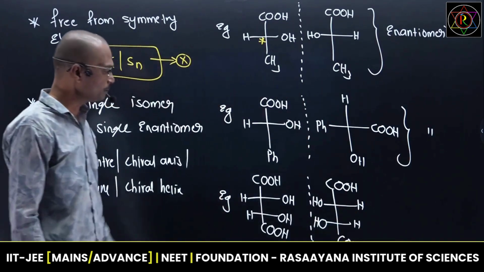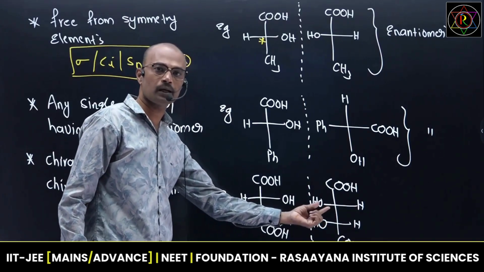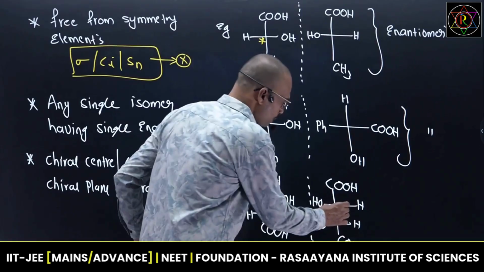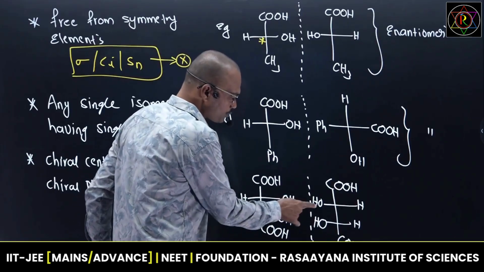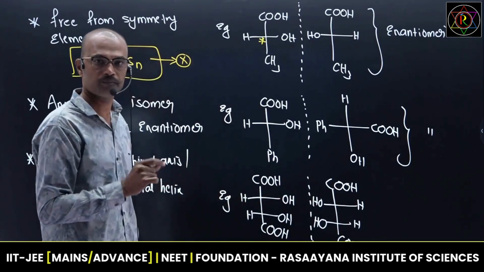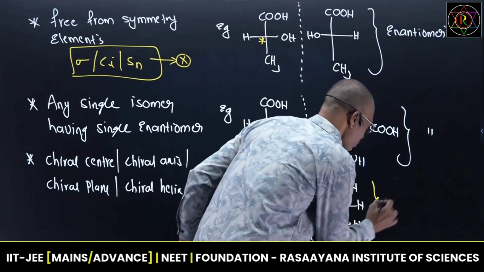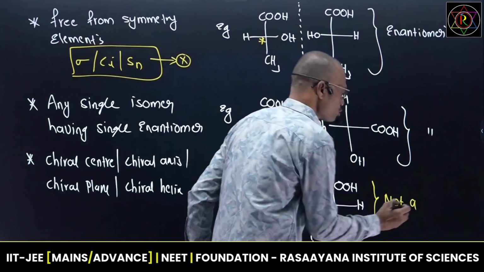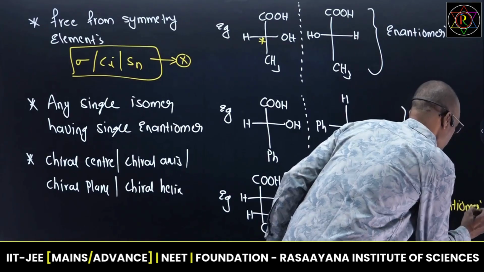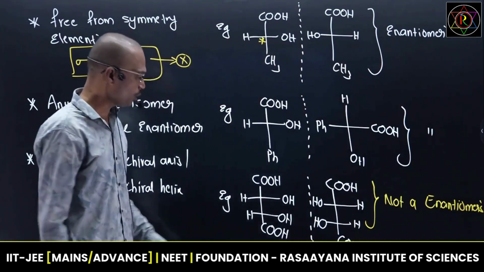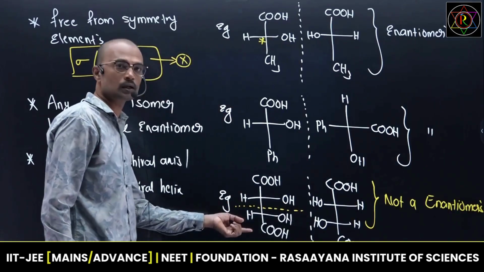If you observe this clearly, this molecule's mirror image is this one. So don't say blindly that a mirror image is an enantiomer. Suppose you take this molecule and superimpose it on this one. What happens? See, here the right side OH is there, here the left side OH is there. So it is non-superimposable. So it is a mirror image and we are getting a non-superimposable, but still this is not an enantiomer. Okay, this is not enantiomeric here, because this molecule has a plane of symmetry. Within the molecule symmetry is present. So this is called meso tartaric acid.